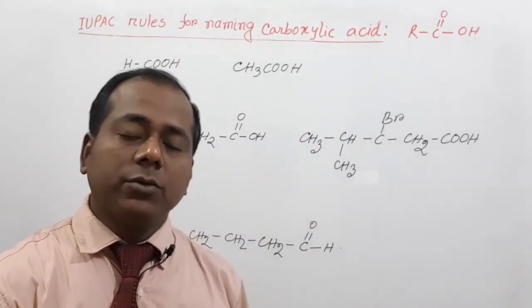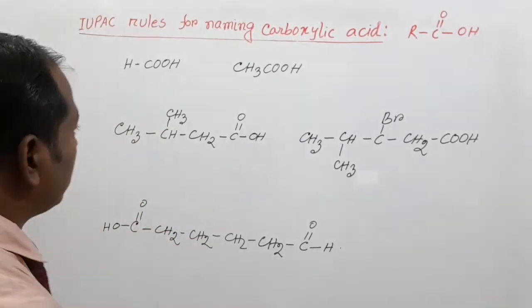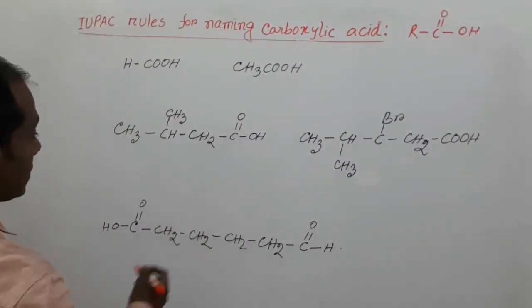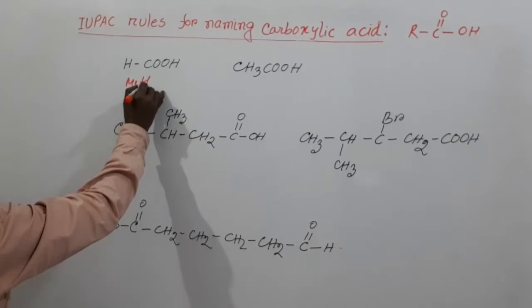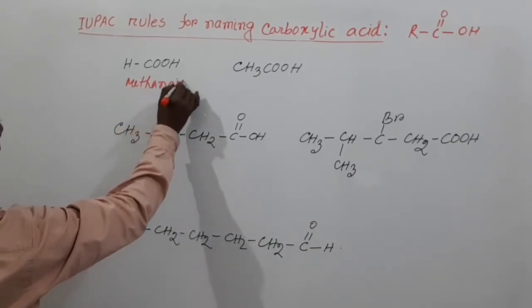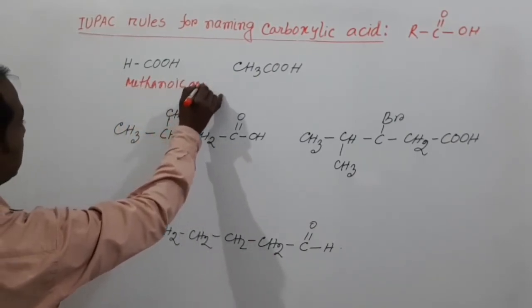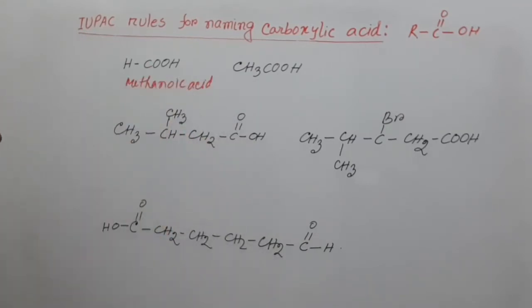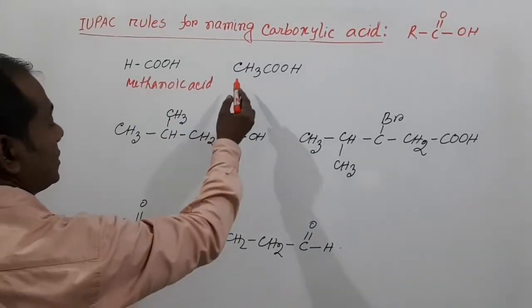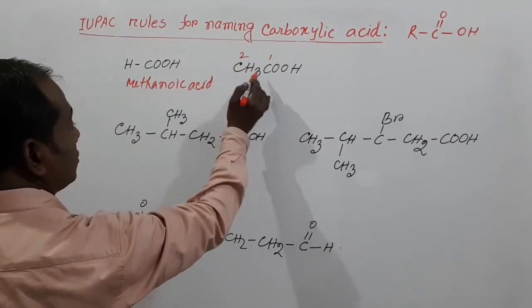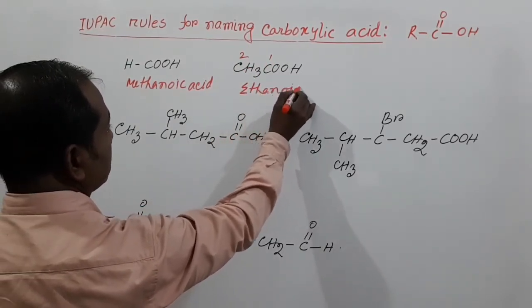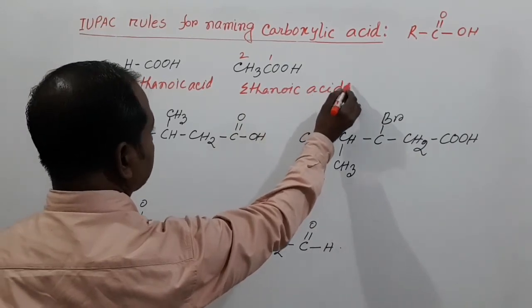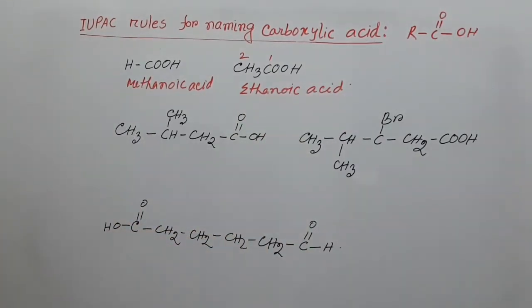My dear students, according to our discussion, now we name these compounds. The first compound is methanoic acid, because here 1 carbon is present. And for this compound, this is carbon number 1 and 2, this is ethanoic acid.